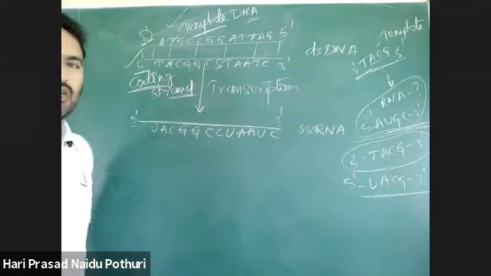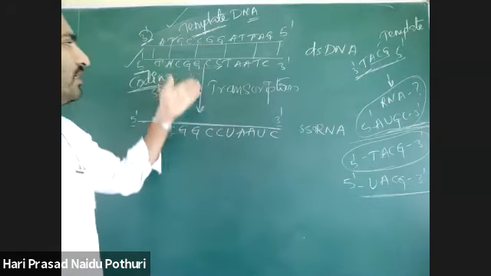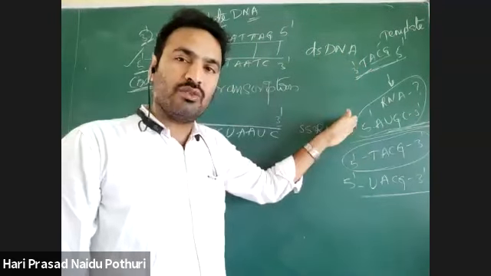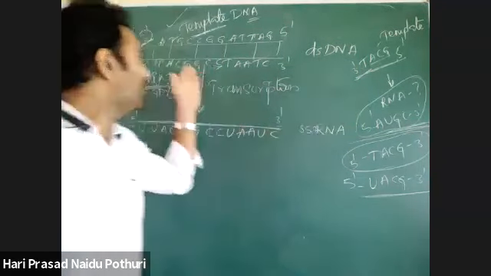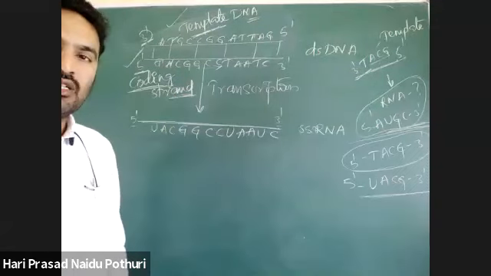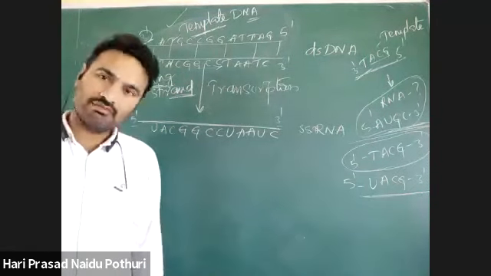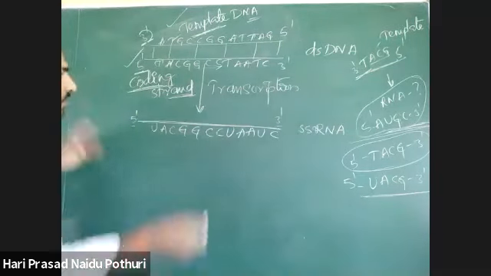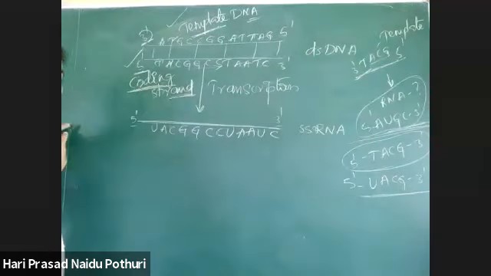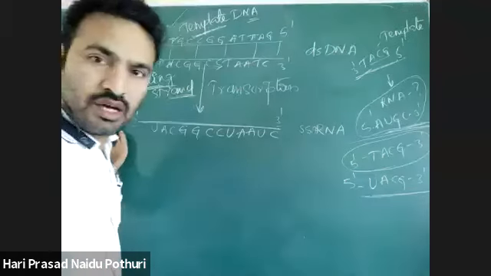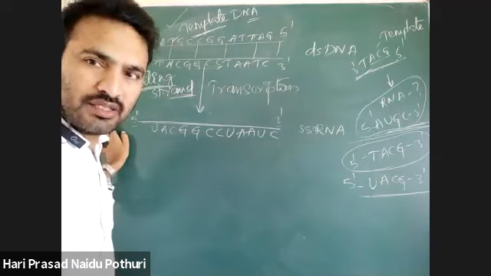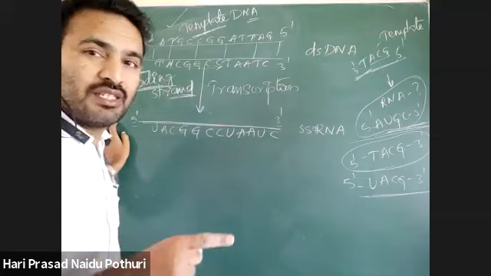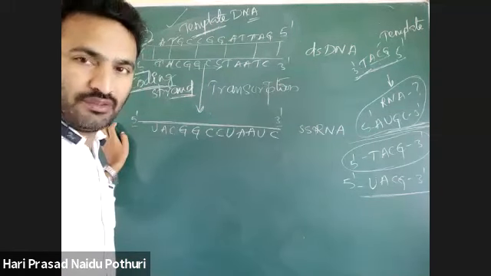Both are the same, only two are there, because there is a template DNA and there is a coding DNA. If I give you the template DNA and ask you to write the RNA sequence, or I give you the coding DNA and ask you to write the RNA sequence. And why is it called coding DNA or coding strand? Always the RNA has a 5 prime to 3 prime strand. Always, I told you, synthesis takes place in the 5 prime to 3 prime direction.